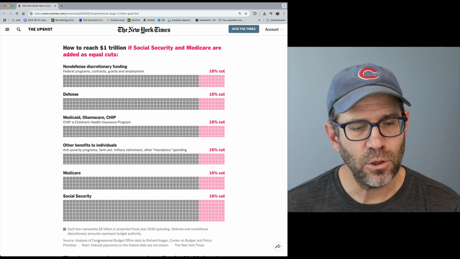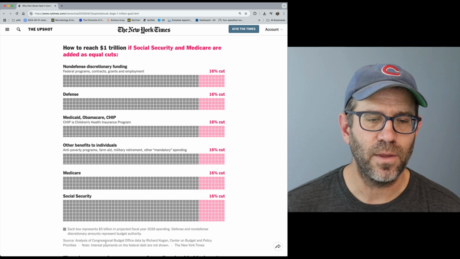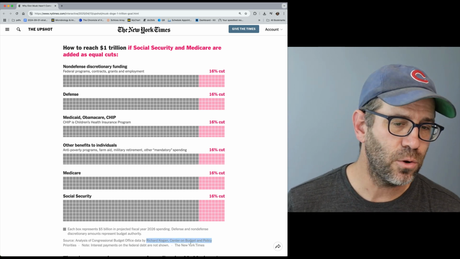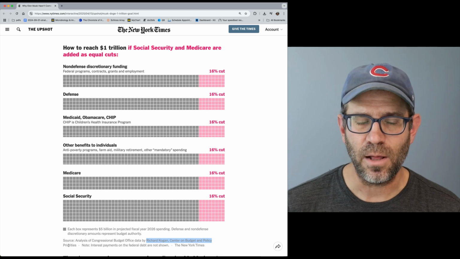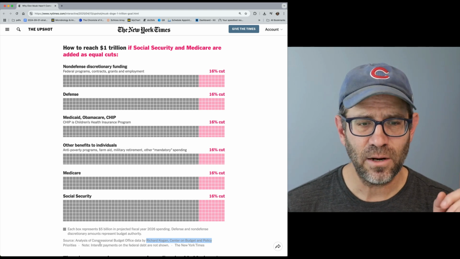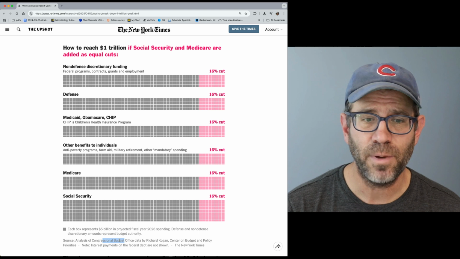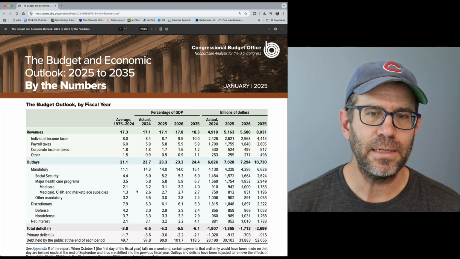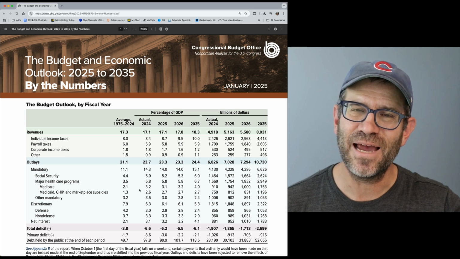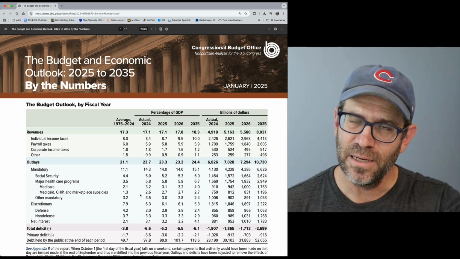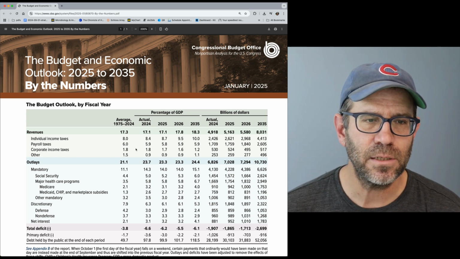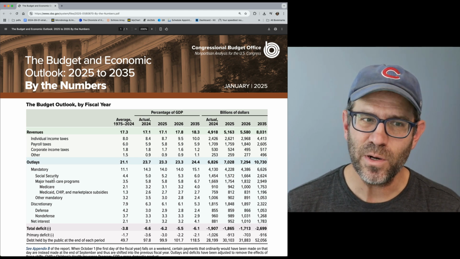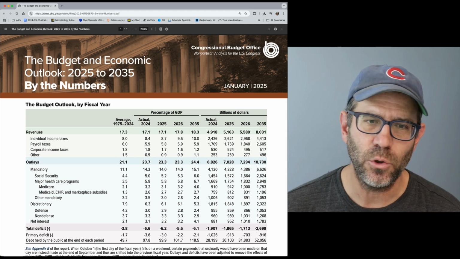And so I started looking around for information from the Congressional Budget Office. I tried to look at stuff by Richard Kogan from the Center on Budget and Policy Priorities. I didn't find anything there, but I did find some stuff at the Congressional Budget Office, the CBO. And so I was able to find this PDF. I will put the link to the New York Times article as well as this PDF down below in the notes for today's episode. And so this is the PDF showing, again, these different categories that align very well with what we saw in the New York Times plot.